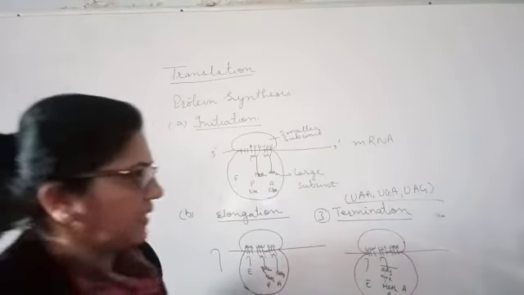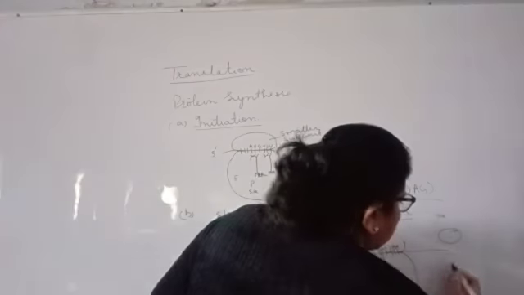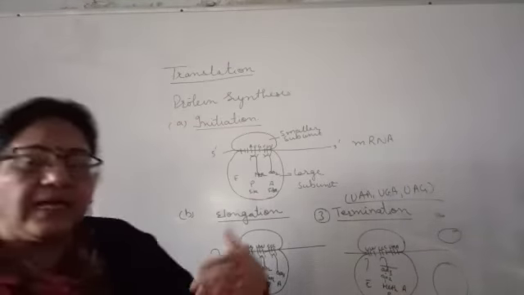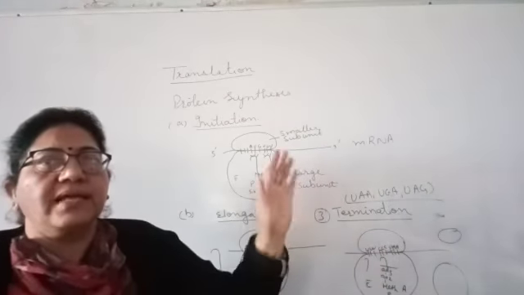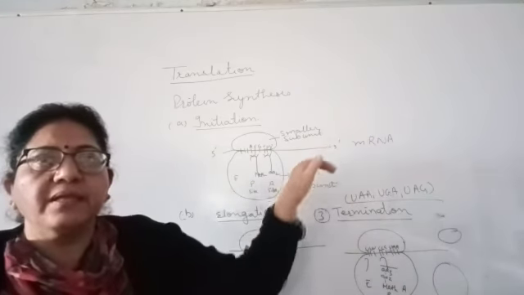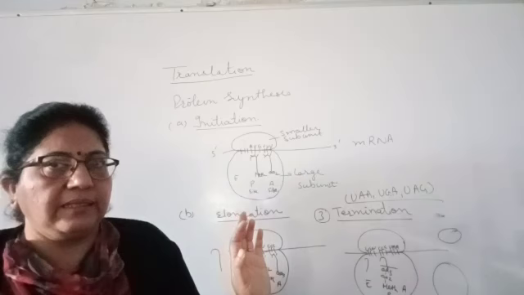And these two subunits will also dissociate in the cytoplasm, and again the cycle of translation will start with another mRNA which is transcribed from the DNA.